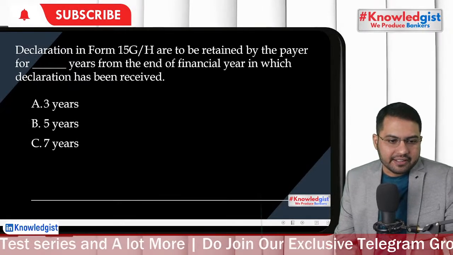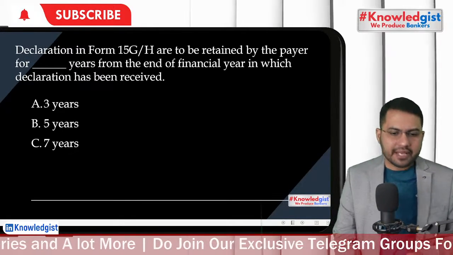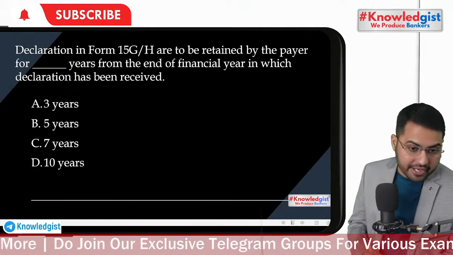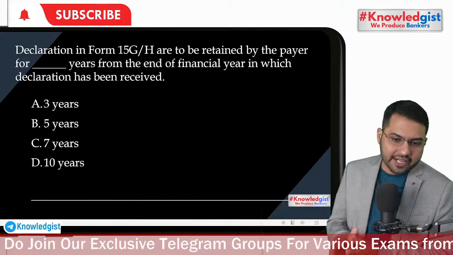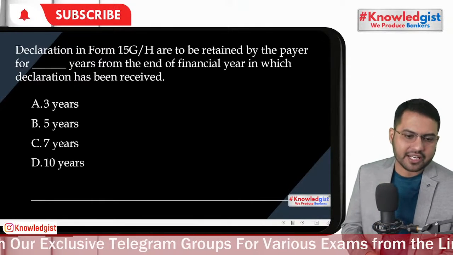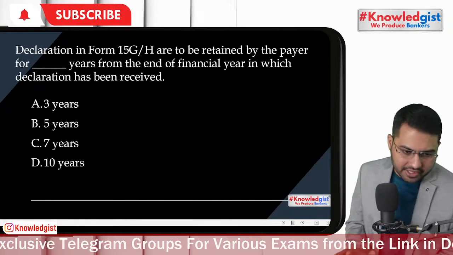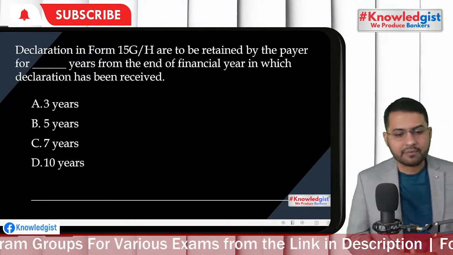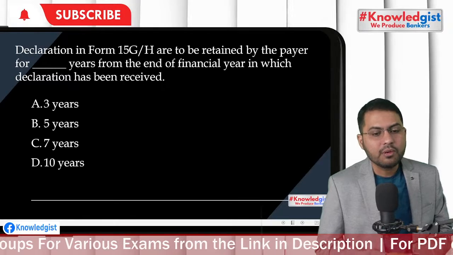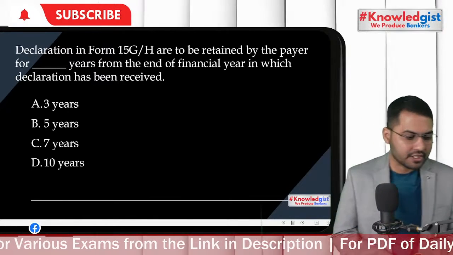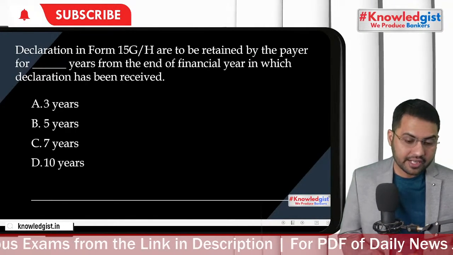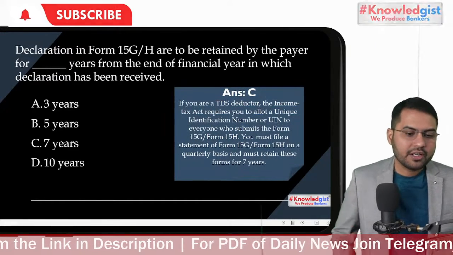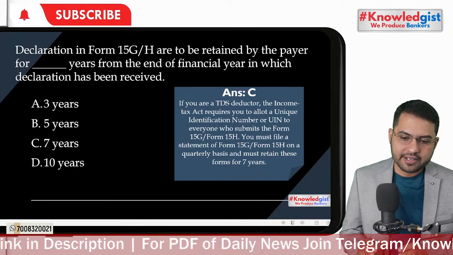Okay, declarations in Form 15H or 15G are to be retained by the payer for how many years from the end of the financial year in which the declaration has been received? 3 years, 5 years, 7 years, 10 years. So you as a banker received it, but for how many years do you have to preserve the 15G, 15H for future legal discourse? It is for 7 years.